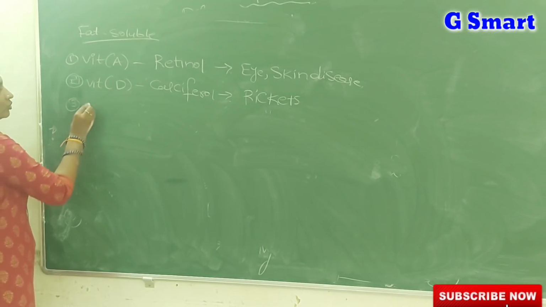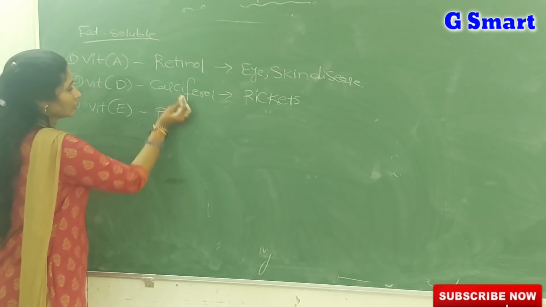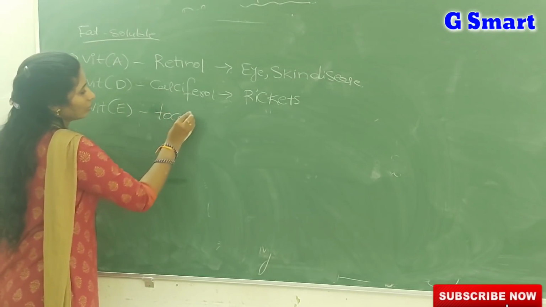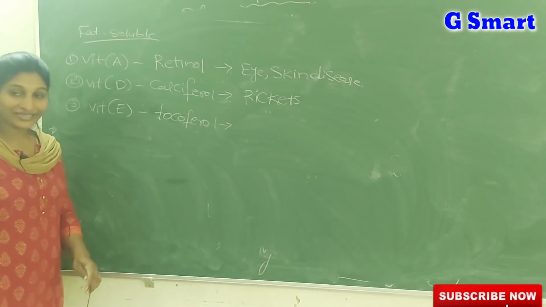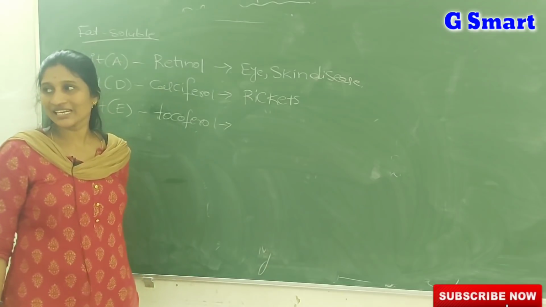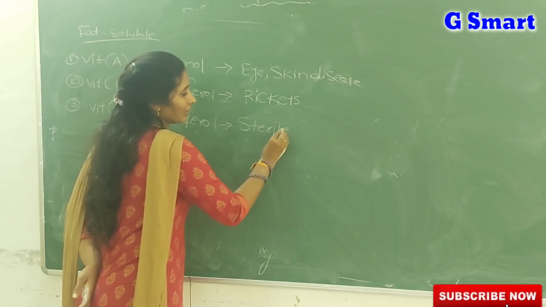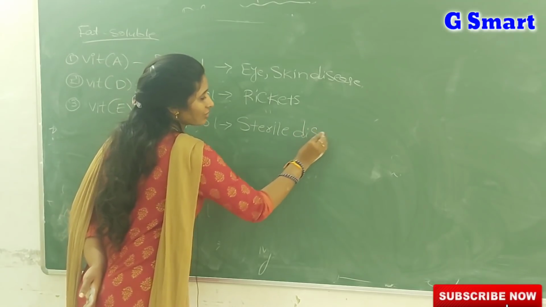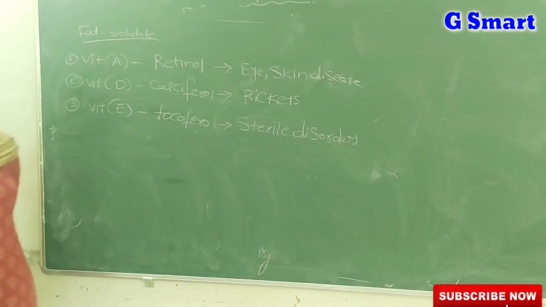And coming to vitamin E, tocopherol. We call vitamin E the anti-sterility vitamin. If vitamin E is less in our diet, it leads to sterile disorders, meaning abortions in females and sterility in men.